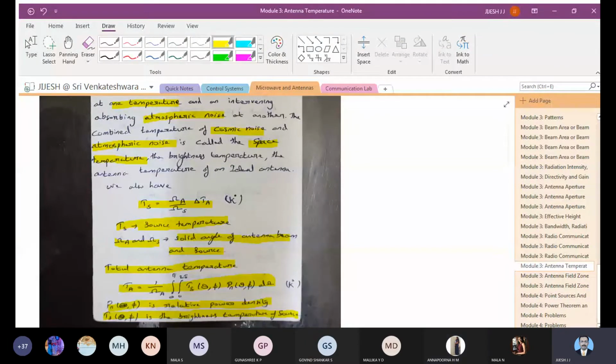Okay, fine. So all these equations we are going to use in order to find each parameter, and these are the things which we have seen. Now we are left with the last topic of this module, that is called the antenna field zones. Here we have already discussed the pattern, beam area, beam efficiency, radiation intensity, directivity, gain, aperture, effective height, bandwidth, and the radio communication link. Now we have completed antenna temperature as well.